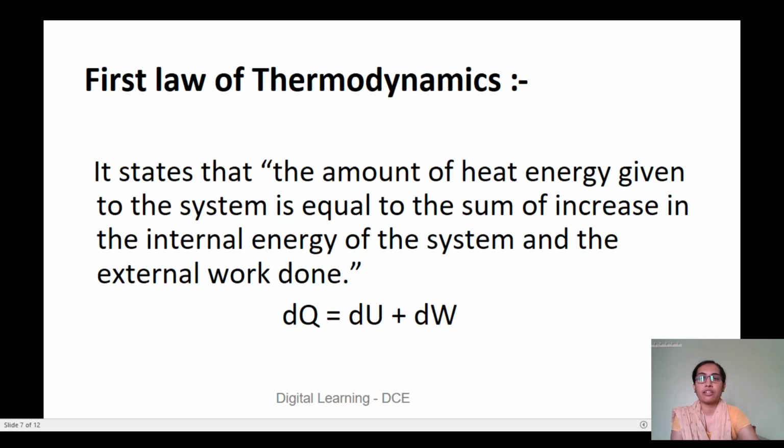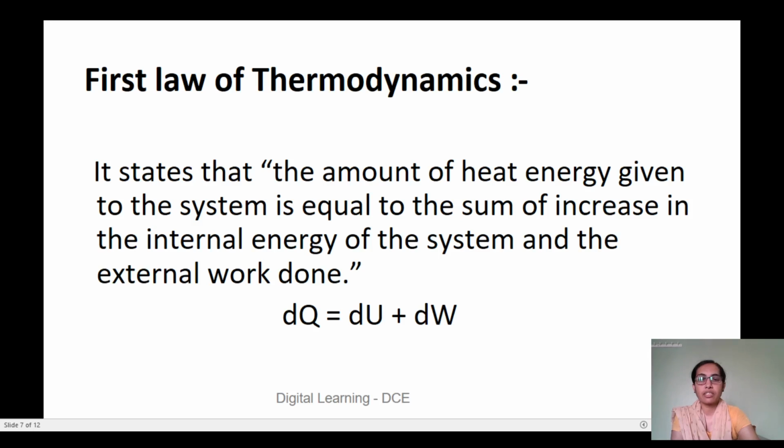Next, the first law of thermodynamics. The law states that the amount of heat energy given to the system is equal to the sum of the increase in the internal energy of the system and the external work done. Let dQ be the amount of heat given, dU the increase in internal energy and dW the external work done.